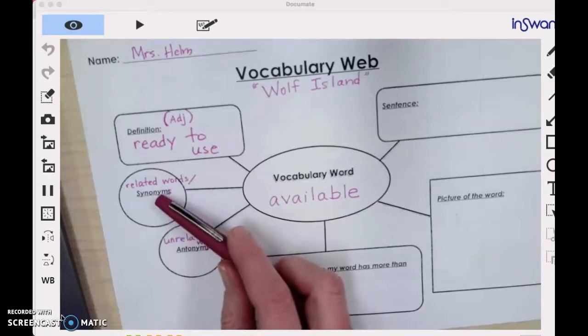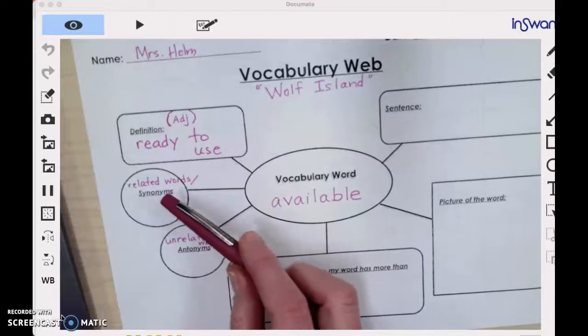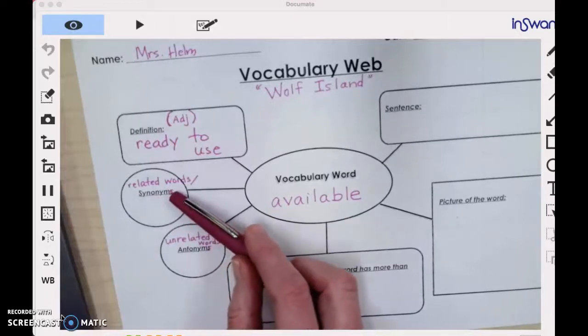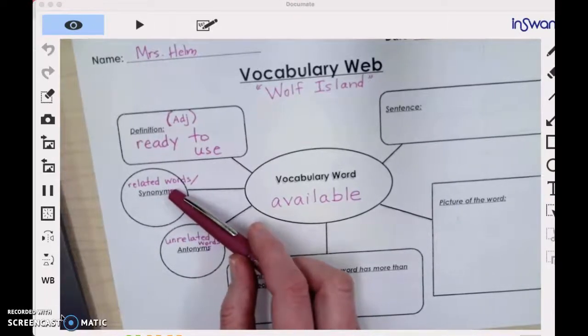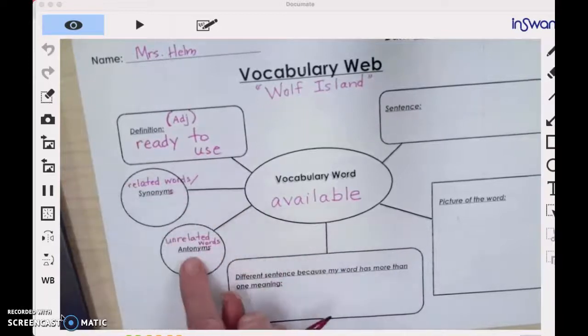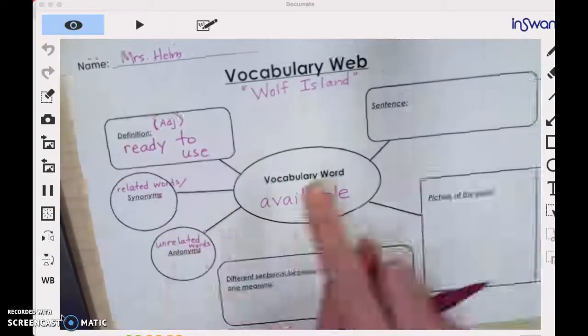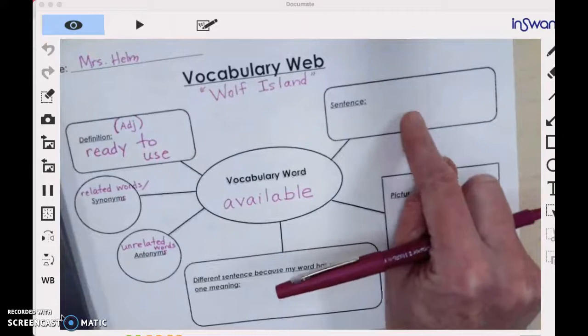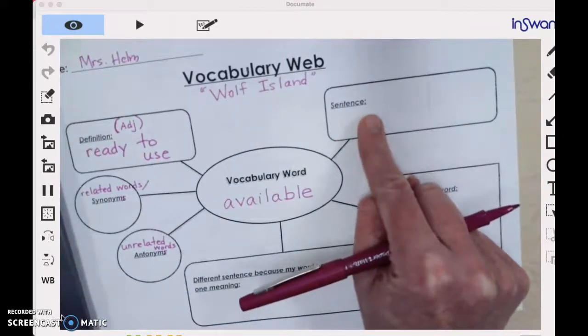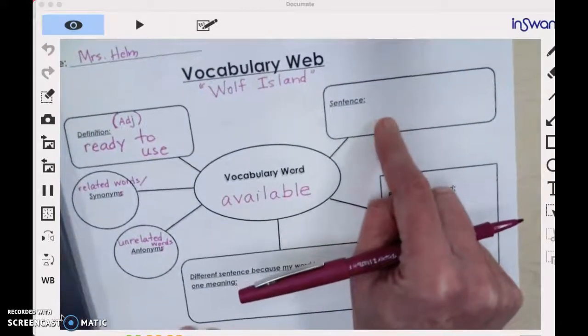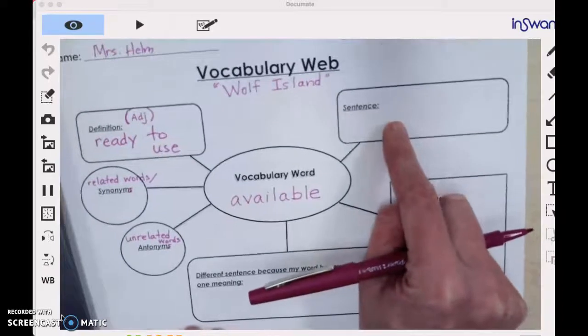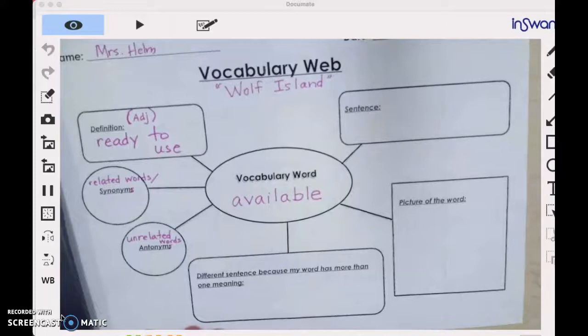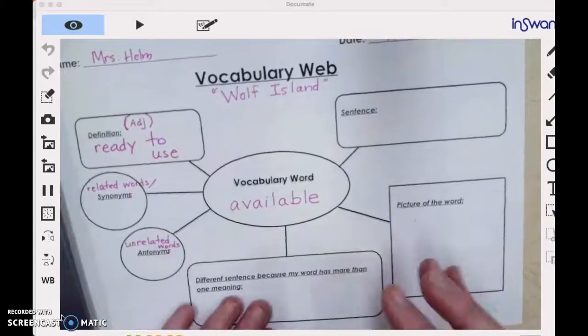They don't have to be exact synonyms, which means exactly the same meaning, but related words that you could use instead of available. So sometimes what I think is easier to do first is to do the sentence, because then you can say, okay, if I take available out of my sentence, what words can I put in that would make the meaning of the sentence be exactly the same, okay? So let's think of a sentence.